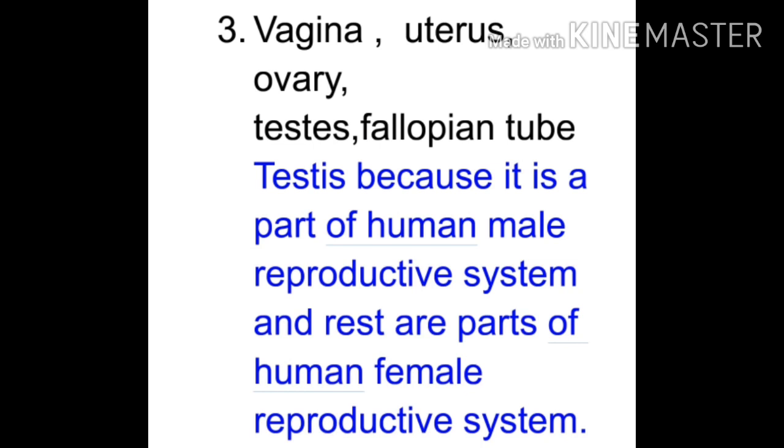Third, vagina, uterus, ovary, testes, fallopian tube. Students, here the odd one is testis because it is a part of human male reproductive system and rest are the parts of human female reproductive system. Vagina, uterus, ovary and fallopian tube all are the parts of human female reproductive system and testis is a part of male system.